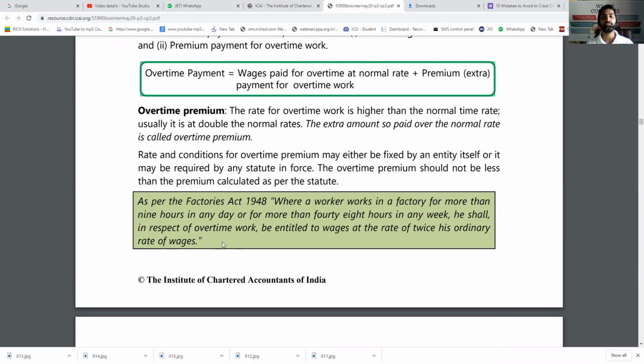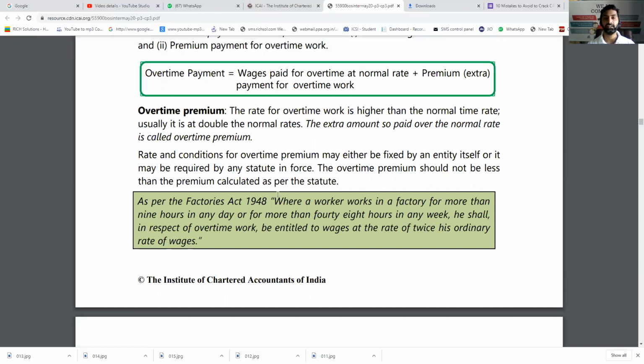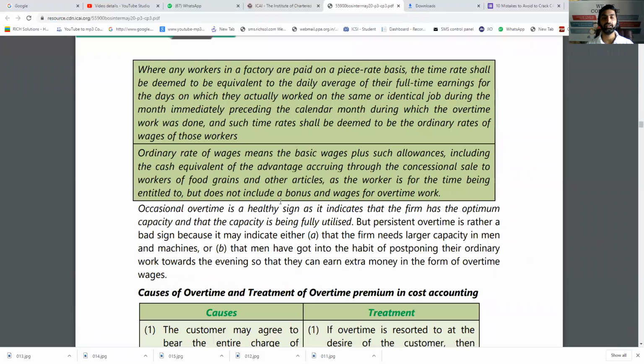Where a worker works in a factory for more than 9 hours in a day or for more than 48 hours a week, he shall, in respect of overtime work, be entitled to wages at the rate of twice. Now it is twice, not 1.5 times, twice the ordinary wage rate. So the limit is daily 9 hours or weekly 48 hours or more, which will be paid at the double rate.